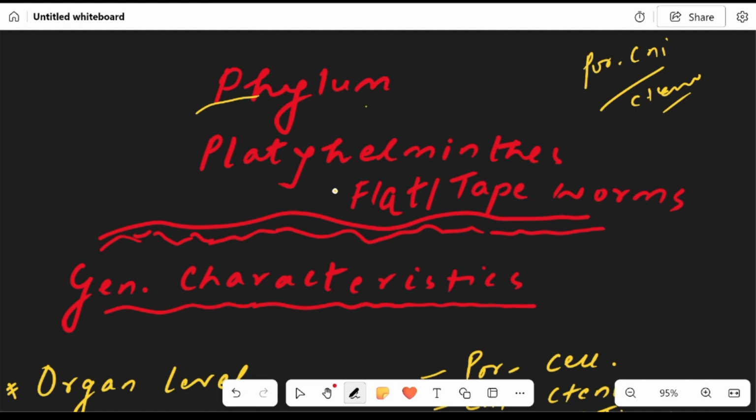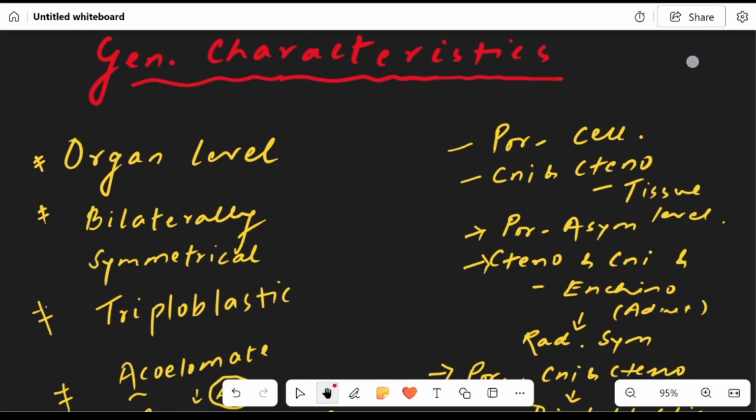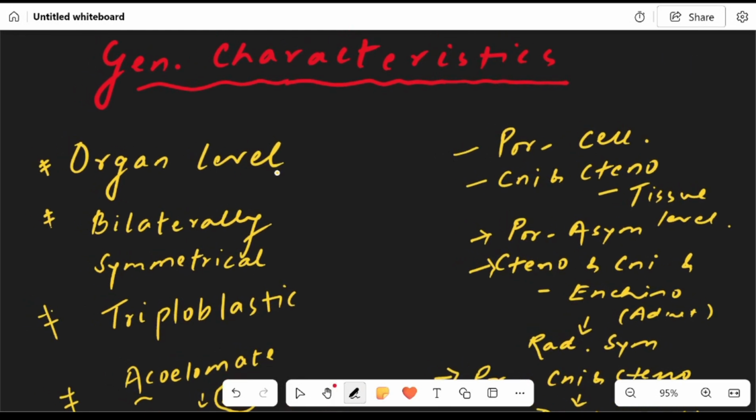So the phylum Platyhelminthes, which is also known as flatworms. So what are its general characteristics? First, it shows organ level. In Porifera, we had the cellular level. In Cnidaria, Ctenophora, the tissue level. And now, in Platyhelminthes, it's organ level. Platyhelminthes is also bilaterally symmetrical. Porifera was asymmetrical. Ctenophora, Cnidaria, and Echinodermata adult, they show radial symmetry.